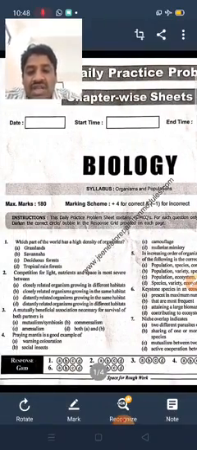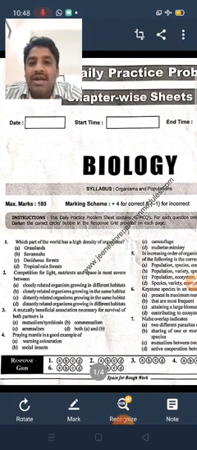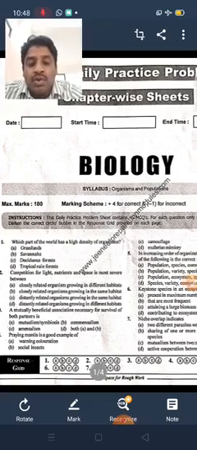So actually option B, you can see here, social insects. Social insects means a group of organisms that live in a place. That means what are they? It is the bees and ants. Okay, and also